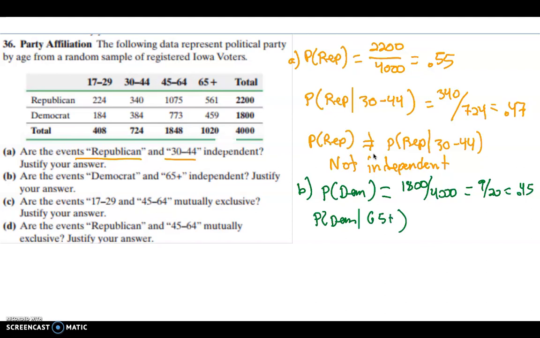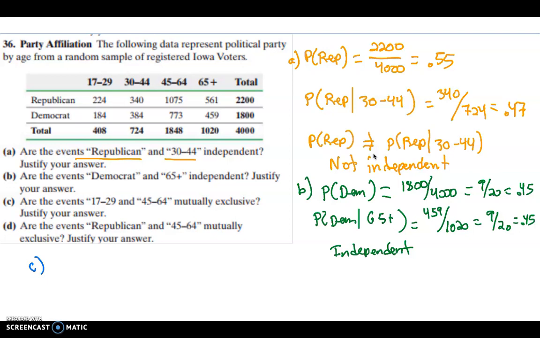So we are fixating on the 65 plus group. There are 459 Democrats out of the 1,020 in that group, which is 9/20ths, 0.45. So that tells us they are independent because those probabilities are the same. This is based off the data that we can see here.